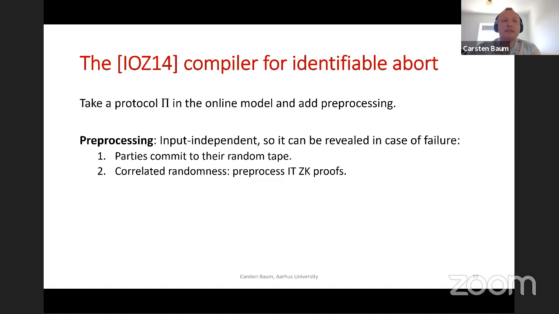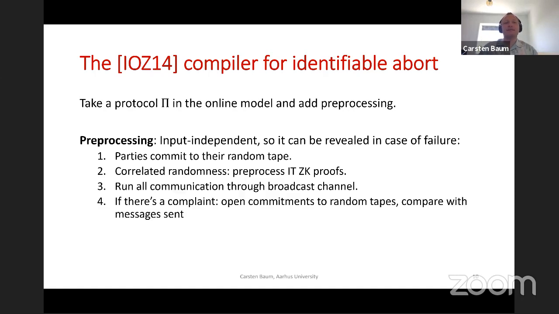Well, first, parties will commit to the random tape that they're going to use throughout the whole protocol. Next, they're going to generate some correlated randomness using the adaptive OT as mentioned. Basically, they're going to preprocess some zero knowledge proofs such that they can later, in the online phase when they run the actual protocol, use this preprocessed data to prove statements about the next message function efficiently.